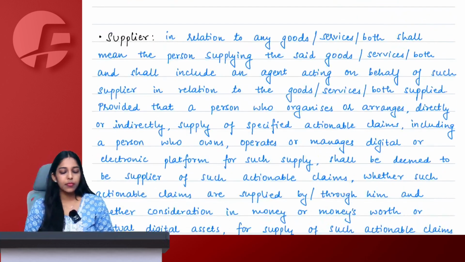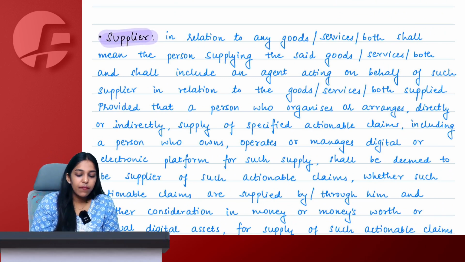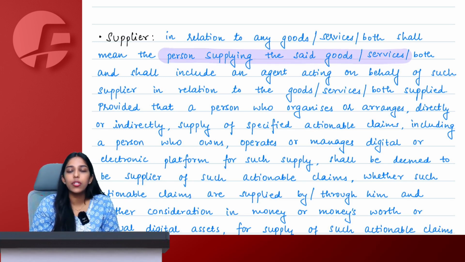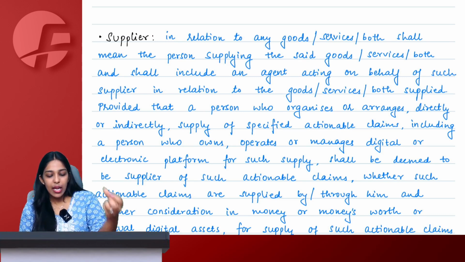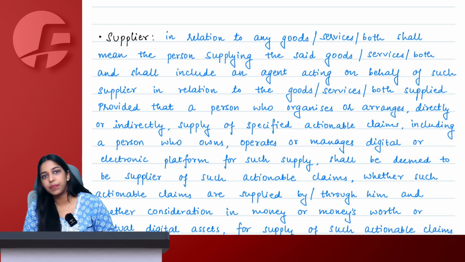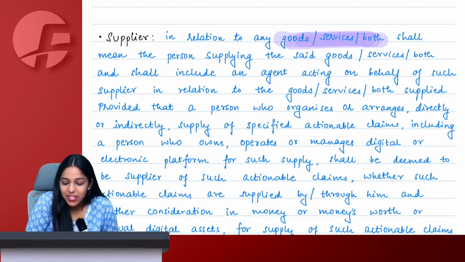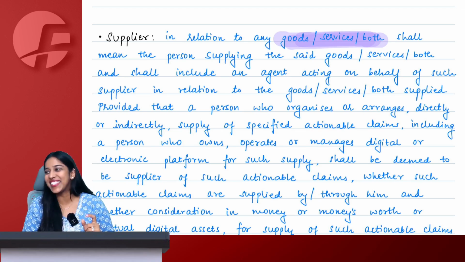Okay. Now the definition of supplier. Very, very simple. Supplier in relation to any goods, services or both simply means a person supplying the goods, services or both in own capacity, and also includes every agent acting on behalf of such principal. So here we say supplier in relation to any goods, services or both.